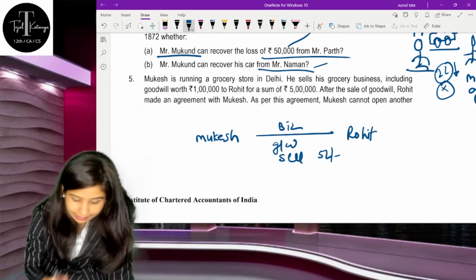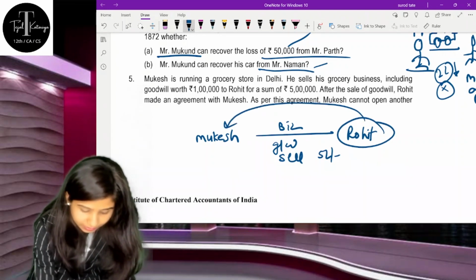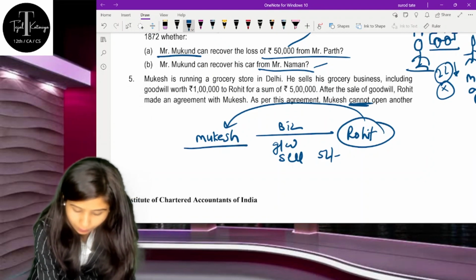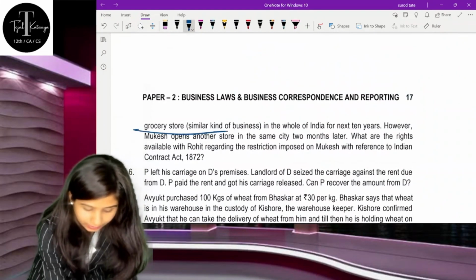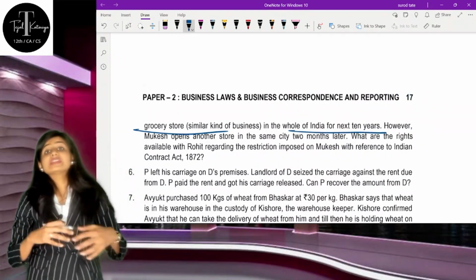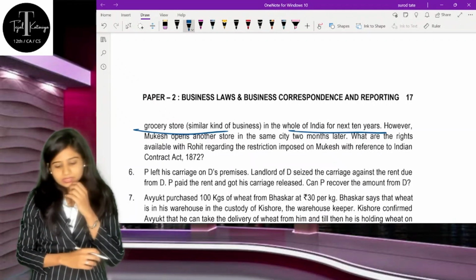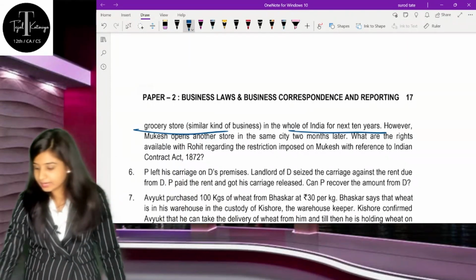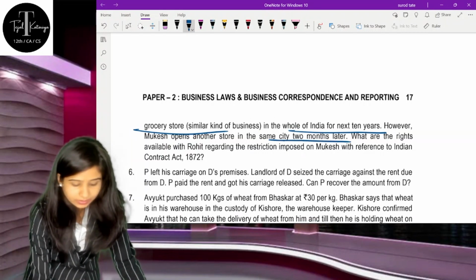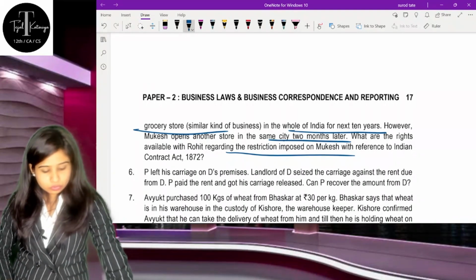After the sale of the goodwill, Rohit made an agreement with Mr. Mukesh, and according to the agreement, Mr. Mukesh cannot open another grocery shop, another grocery store or similar kind of business in the whole of India for the next 10 years. So they have the agreement that he cannot open any grocery store for the next 10 years. However, Mr. Mukesh opened another grocery store in the same city within 2 months itself. Now, what rights are available with Mr. Rohit and Mr. Mukesh according to the Indian Contract Act, you're supposed to specify.